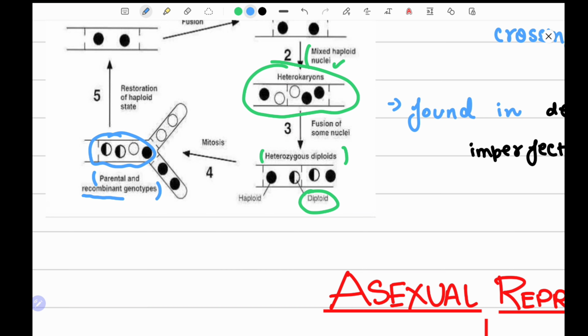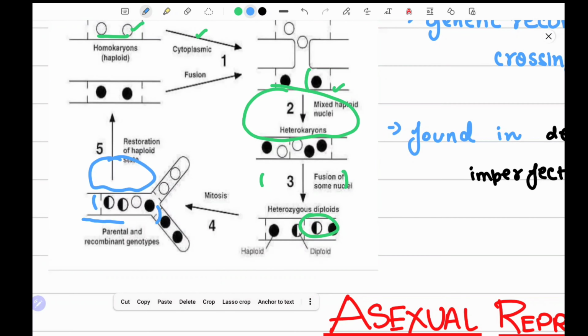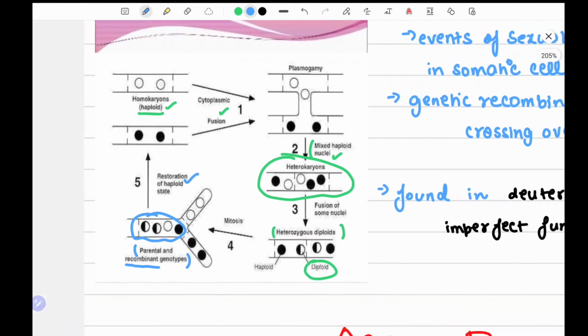The heterozygous diploids formed had undergone recombination amongst themselves and formed the recombinant type. After this, the next stage is the restoration of the haploid stage. I hope this diagram is clear to you. If you have any doubt related to this diagram or what we are going to study in this chapter, you can tell me in the comment section.